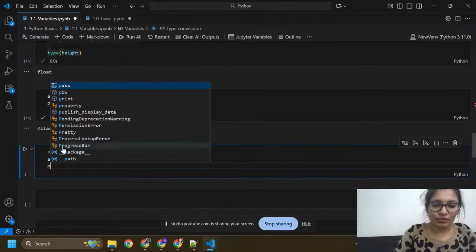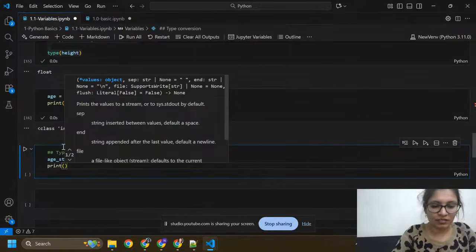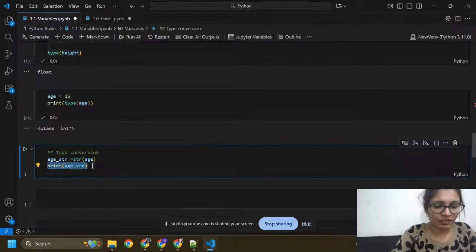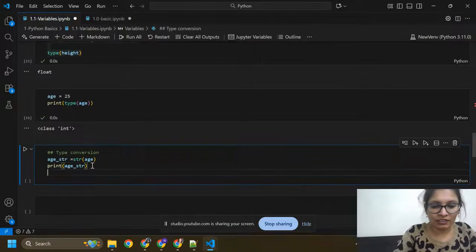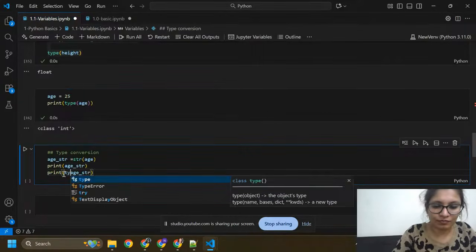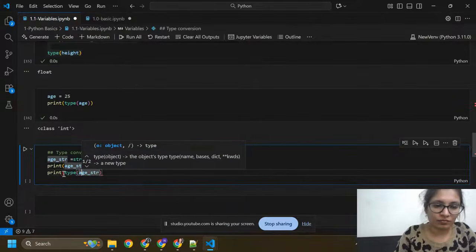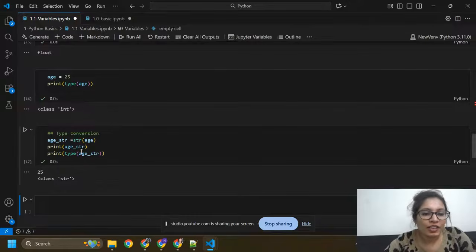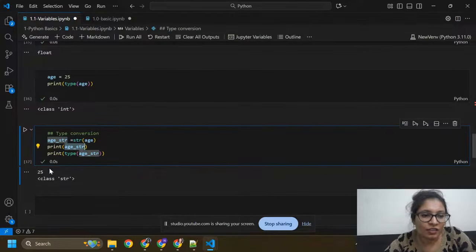Now I am going to print age str and its type. So I got 25, and its type shows str. You can see I have str here in the terminal.